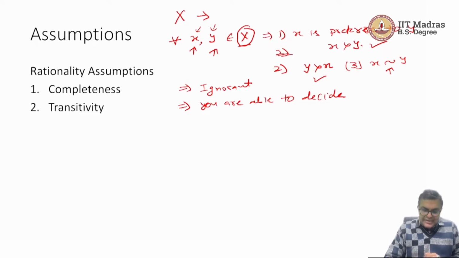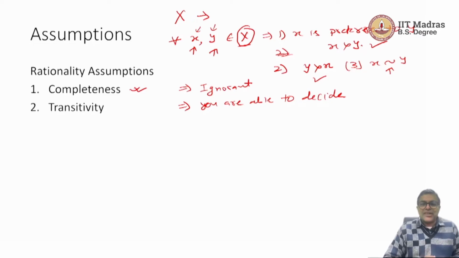The idea is that you should be able to decide all the time, and that happens eventually. If the decision is really important, you will study, search it on Google, read it on Wikipedia, or you will try to figure it out, and ultimately you will try to reach a conclusion whether x is better for you or y is better for you, or you are indifferent between the two. So that's what completeness is all about. It ignores ignorance and it says that you are able to decide.